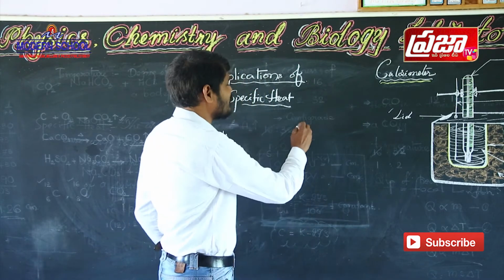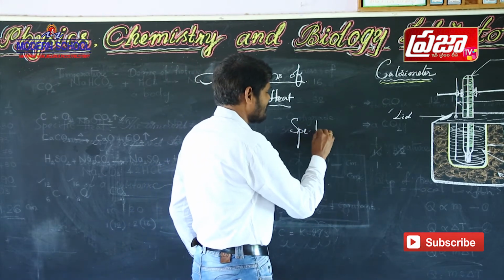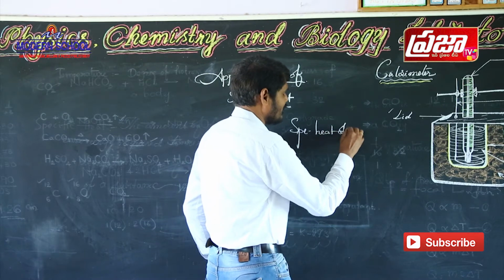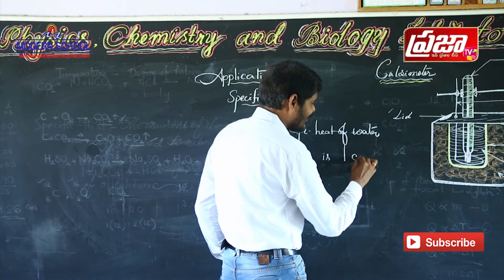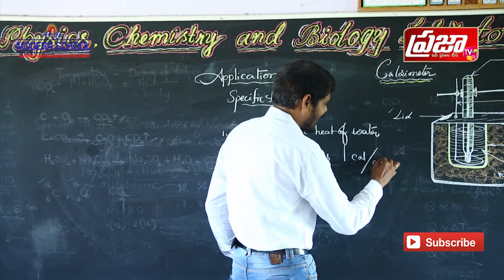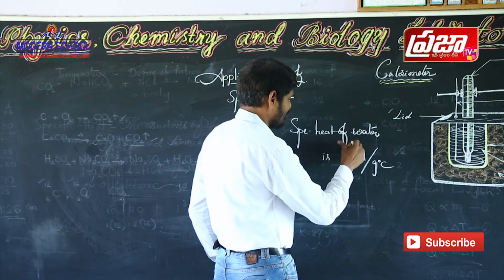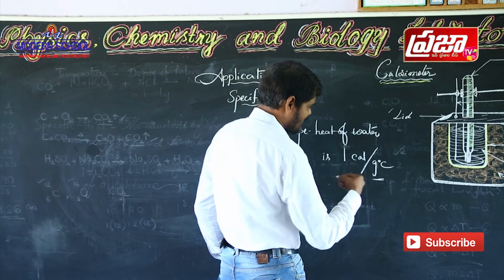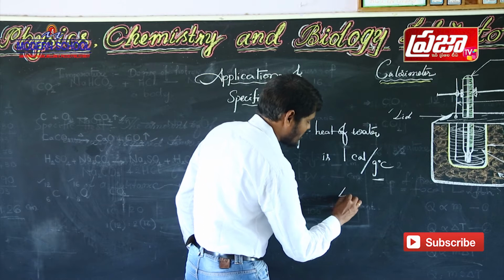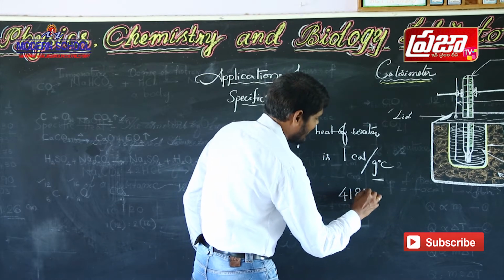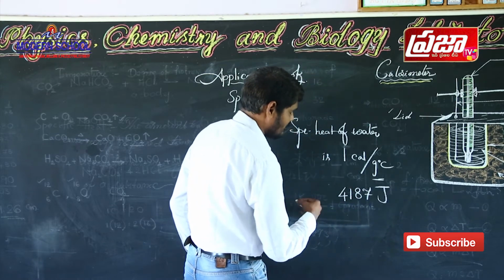Yes, the specific heat of water is 1 calorie per gram degree centigrade. 1 calorie per gram degree centigrade in the CGS system. In the SI system, this is about 4187 joule.